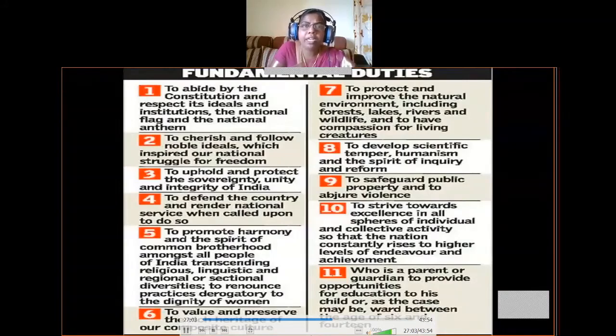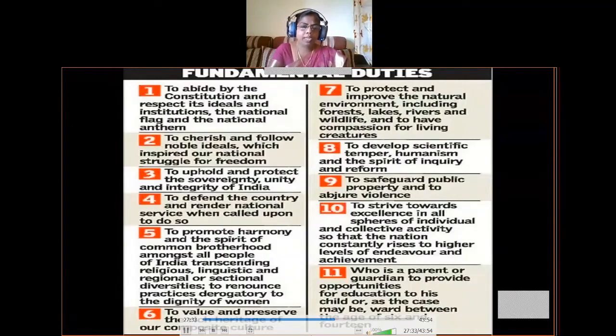That means every Indian is our brother and sister, and we should also not give importance to religious matters and linguistic matters, regional or sectional diversities. We should not discriminate on the basis of religion, language, region or section, and also we should not practice those activities which are against the dignity of women. That means we should always give respect to women in this country.